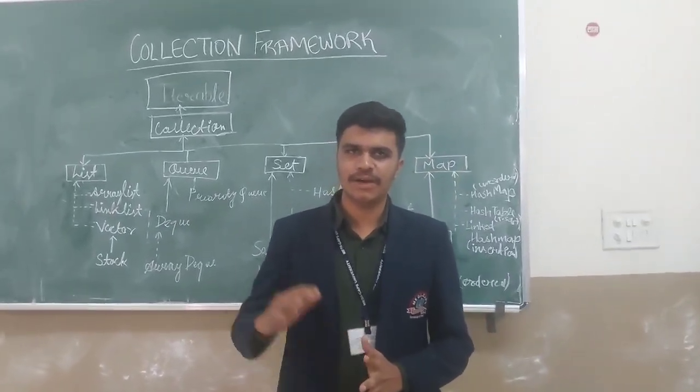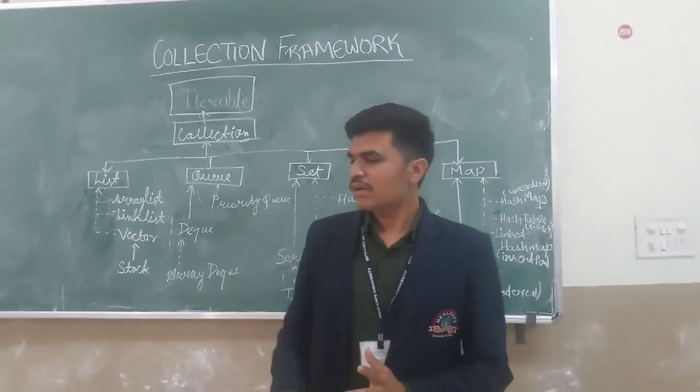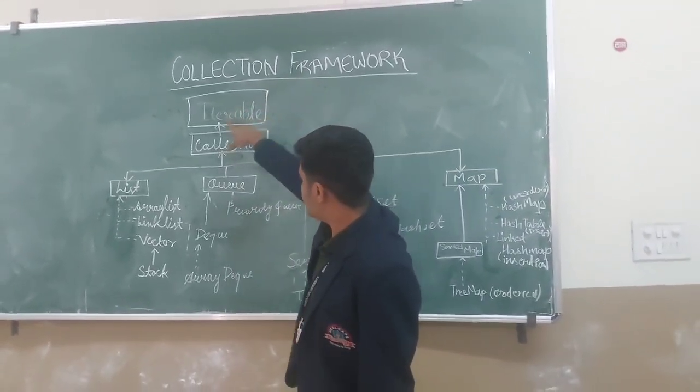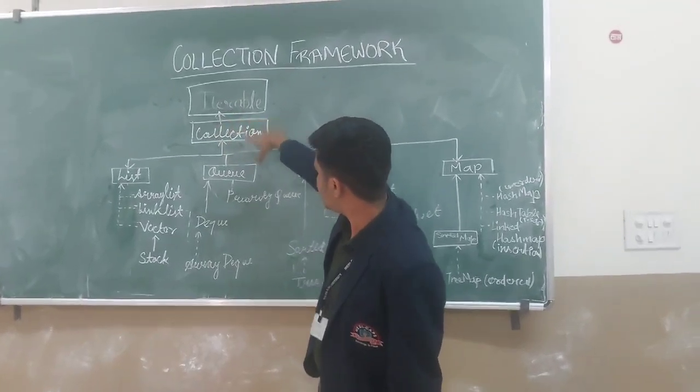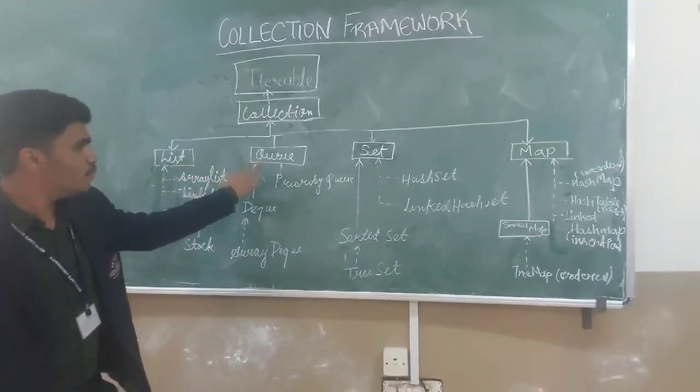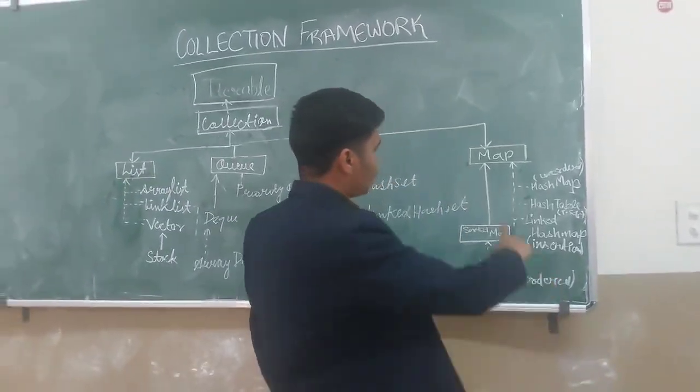I am here to give a Java presentation. My topic is map. To discuss the map, first we have to discuss the collection framework. First we have Iterable, which is an interface, which is extended by Collection, which is also an interface. Then we have four parts: List, Queue, Set, Map. We have to focus on the map.